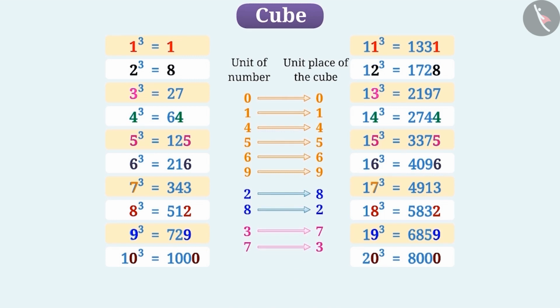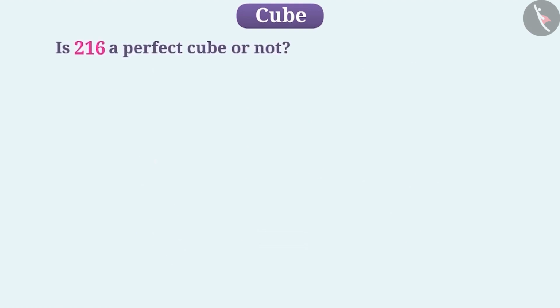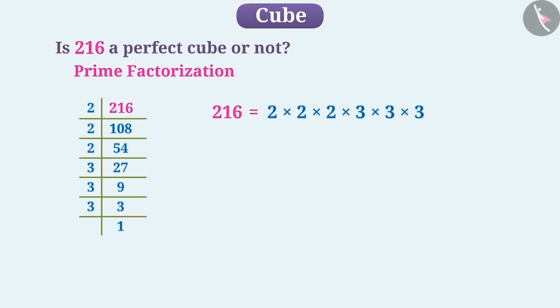Now let us learn how to find out if a number is a perfect cube or not. It is very easy. Suppose we have to find out whether 216 is a perfect cube or not. For this, we have to do prime factorization of 216. In this method, we divide the number by prime numbers until we get a prime number or 1. Like here, we will divide 216 by 2, 2, 2, 3, 3 and 3 respectively. Now we can write 216 as 2 multiplied by 2 multiplied by 2 multiplied by 3 multiplied by 3 multiplied by 3, which we can write as 2 to the power of 3 multiplied by 3 to the power of 3.